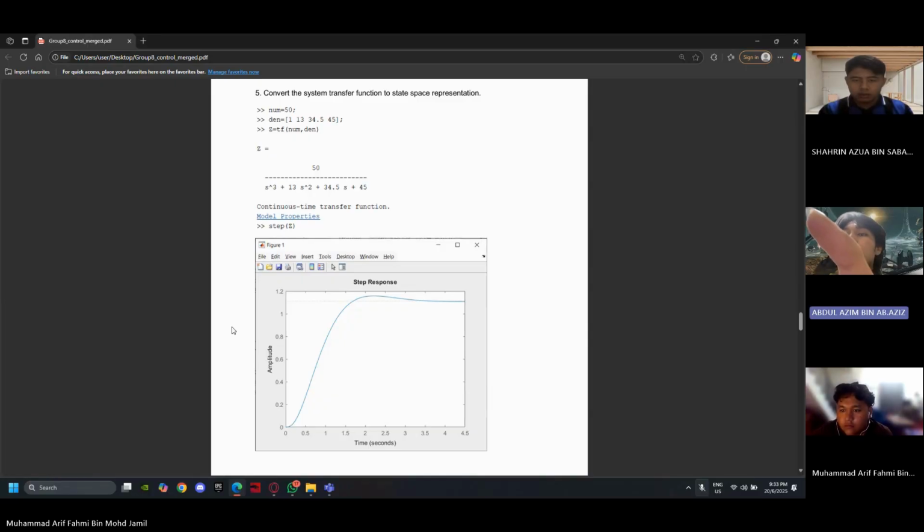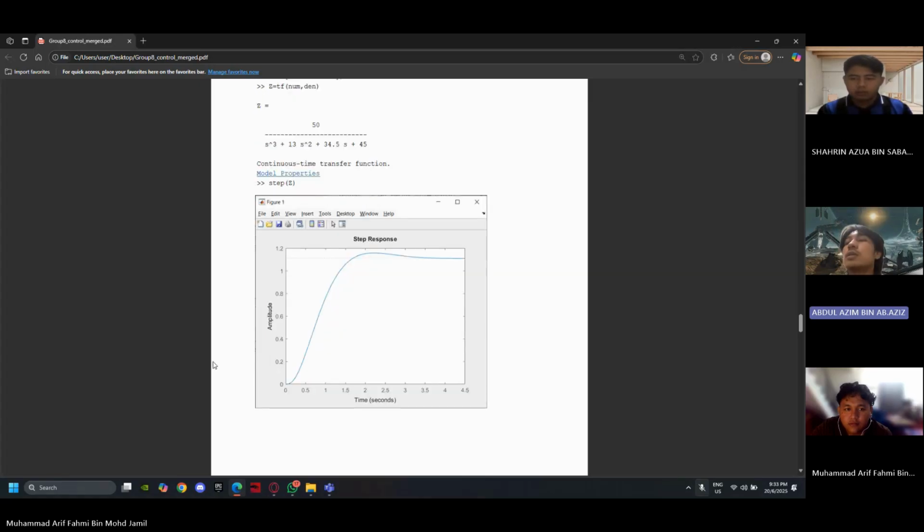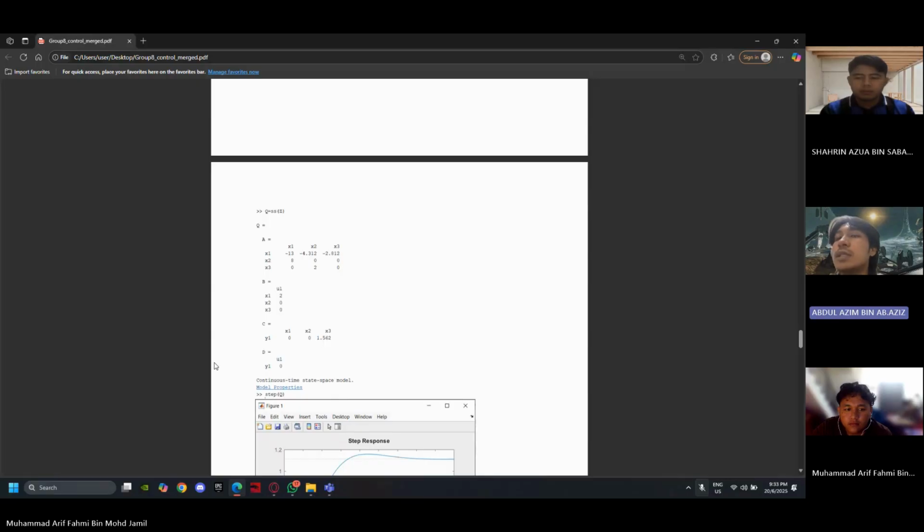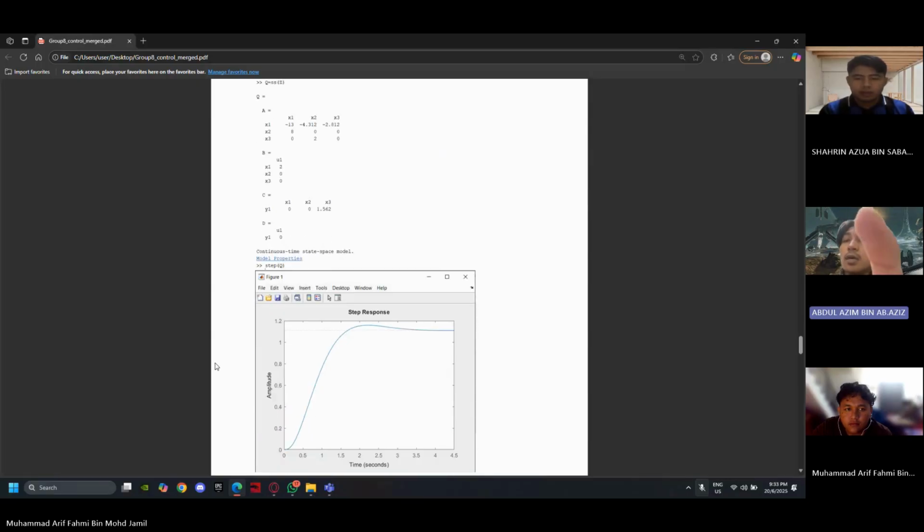The time axis is the horizontal axis showing time in seconds, while the amplitude axis is the vertical axis showing the output amplitude of the system. It is a curve shape. The curve starts at zero as expected from a causal system responding to a step input.